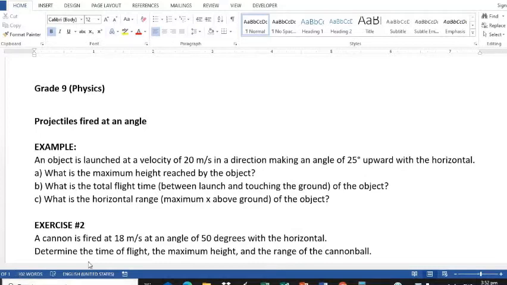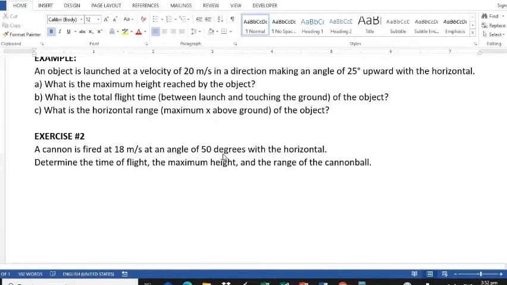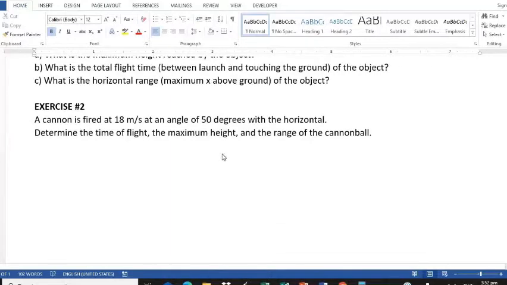Next is exercise number 2. So you're going to answer this one. A cannon is fired at 18 meter per second at an angle of 50 degrees with the horizontal. Determine the time of flight, the maximum height, and the range of the cannonball.